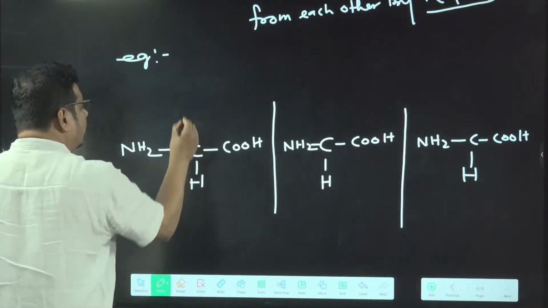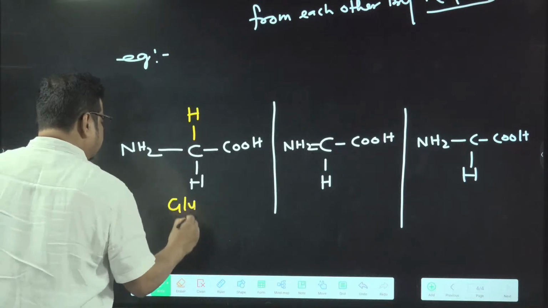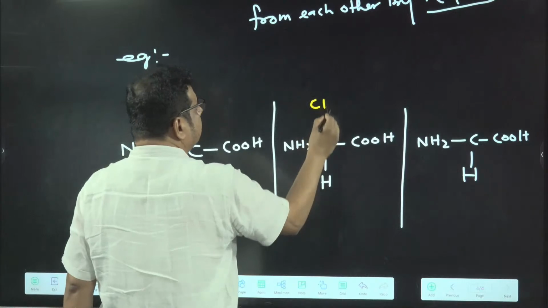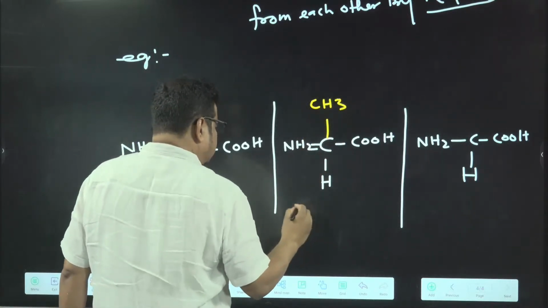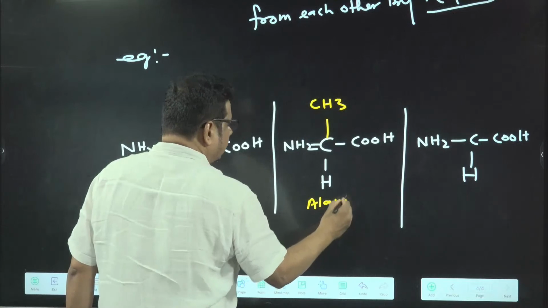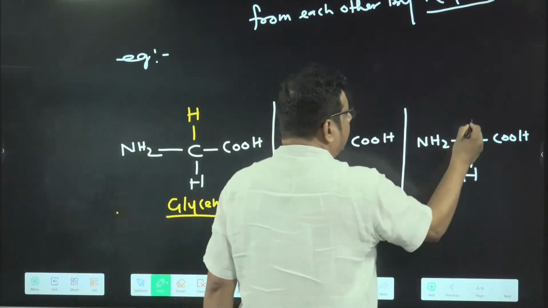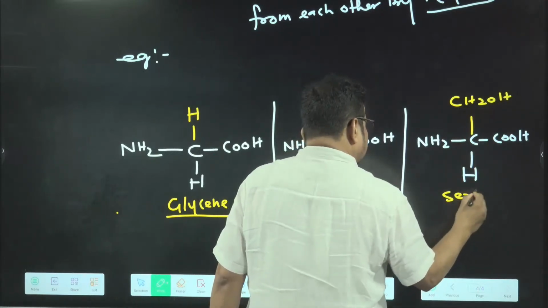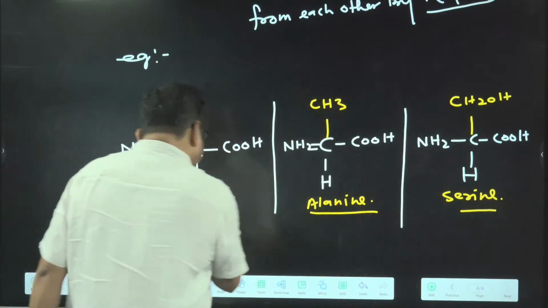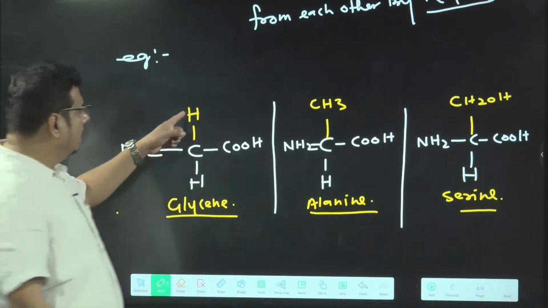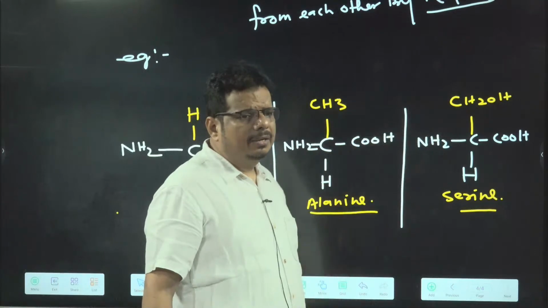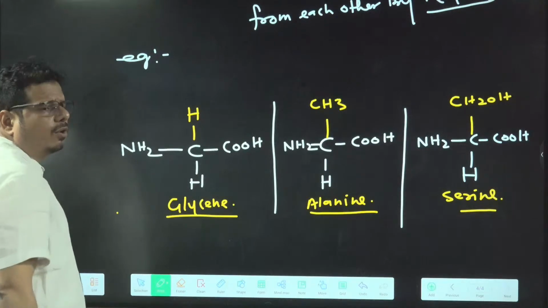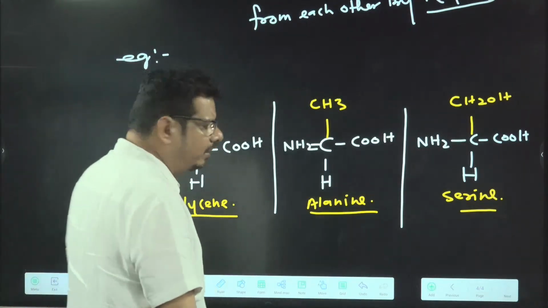If in place of R it is H, it is glycine. If in place of R it is CH3, it is which one? Alanine. And if in place of R here CH2OH is there, it is serine. So you are practically experiencing it now. If the R group is changing, the amino acid is changing, and the white color part is common in every amino acid. Is it clear in the mind or not?